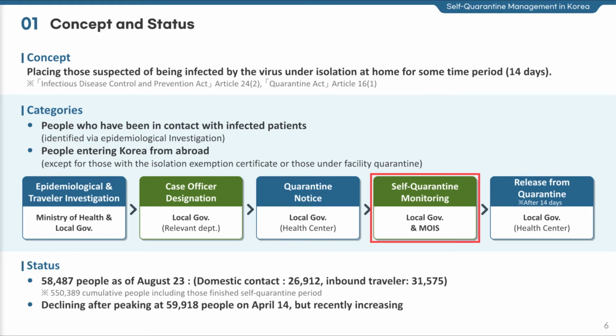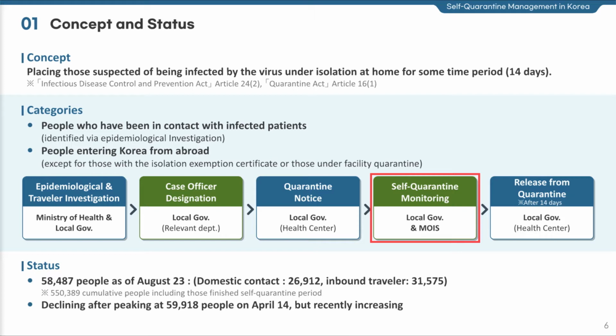First, let me explain the general concept, categories, and status of self-quarantine in Korea. Self-quarantine is to place persons suspected of being infected by the virus under isolation at home for some time period in accordance with the Infectious Disease Control and Prevention Act and the Quarantine Act.